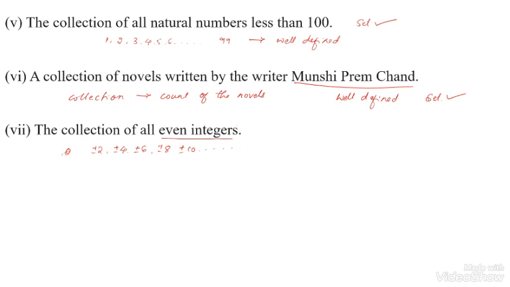Even integer means it may be positive or negative, irrespective of their values, but the integer must be an even number.